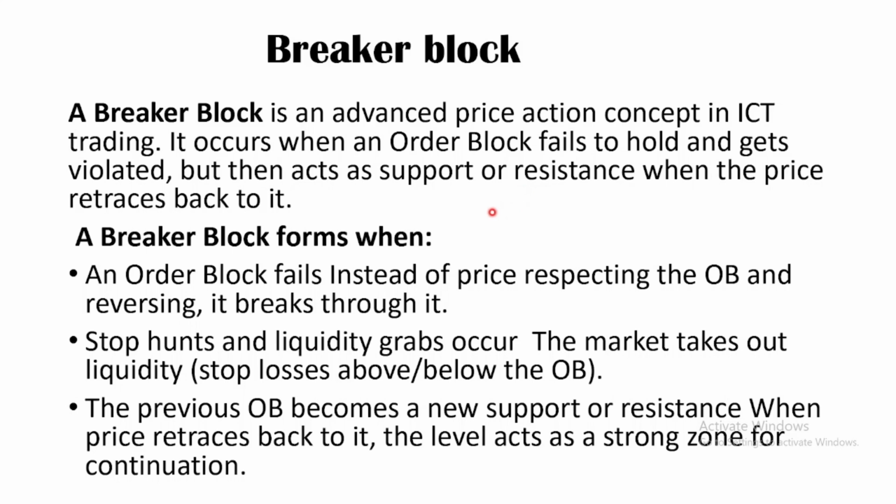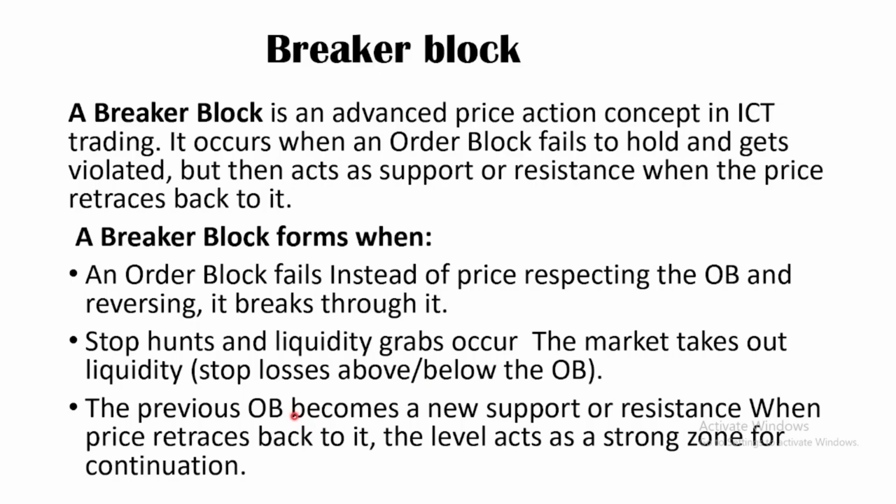So we have two types of breakup block, a bearish and a bullish. It forms when an order block fails: instead of price respecting the OB and reversing, it breaks through it. Stop hunts and liquidity grabs occur. The market takes out the liquidity, the stop losses above or below the OB, and then in the future it will be respected.